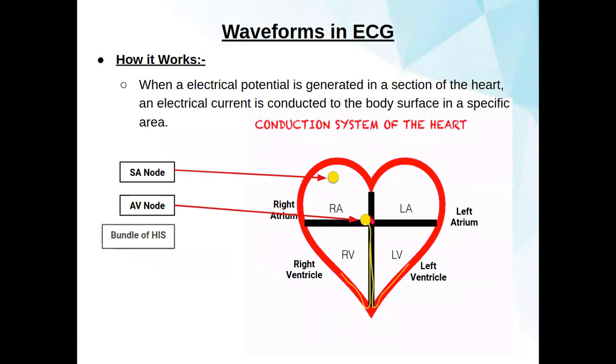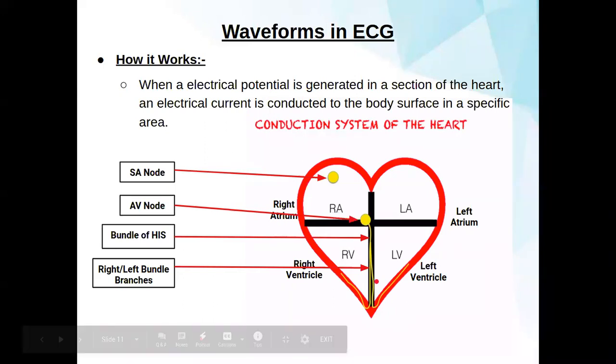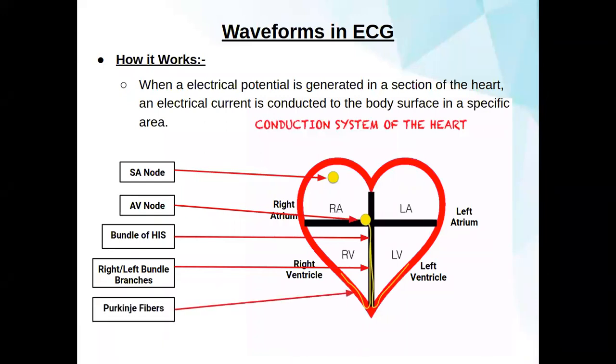After this, conduction goes to the bundle of His. Conduction takes place from the AV node to the bundle of His. Then it is separated into different branches, which are called the right bundle branch and the left bundle branch. These are then distributed to the two heart segments through the Purkinje fibers, which you can see.